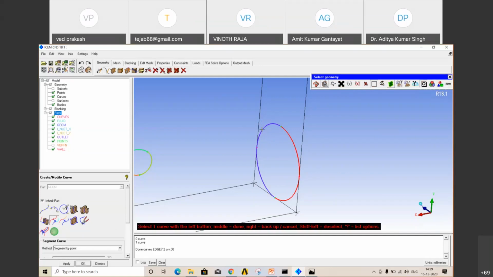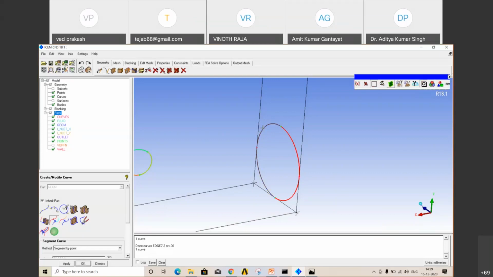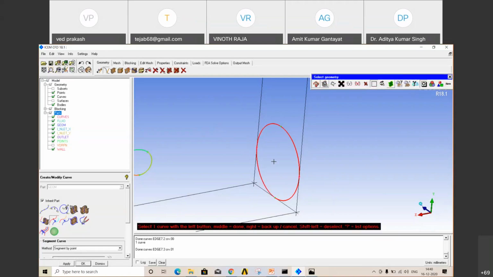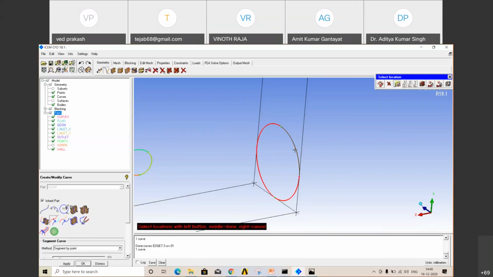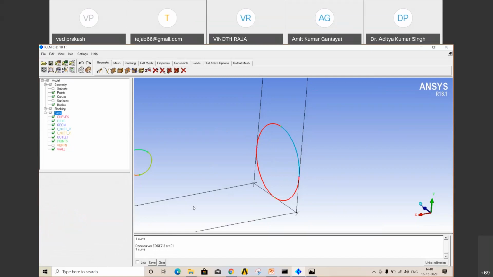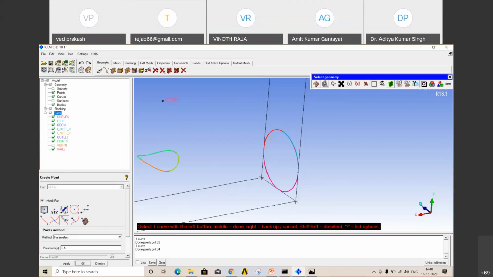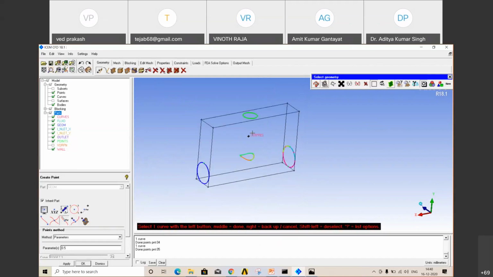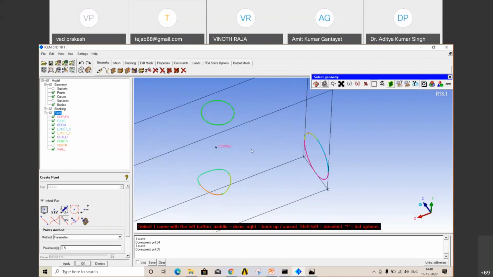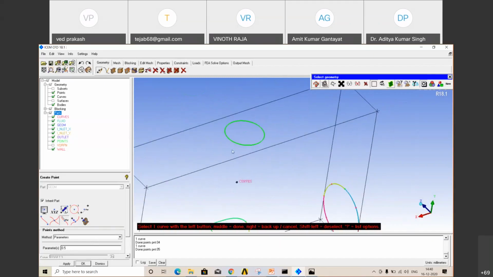Okay, so how do we do that? From segment curve, segment by point. First select the curve, then it will say select middle point, select the point, and then middle one, apply. Now it is divided. Like if we select this one. Now go to points again, create that point here, 1, 2, 3. You just have to click, because at 50% it is dividing. Just understand how to create points right now. Later you will understand why we created those points.